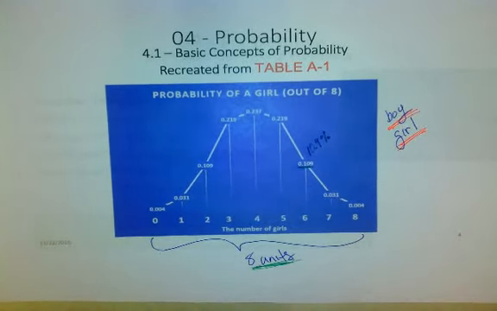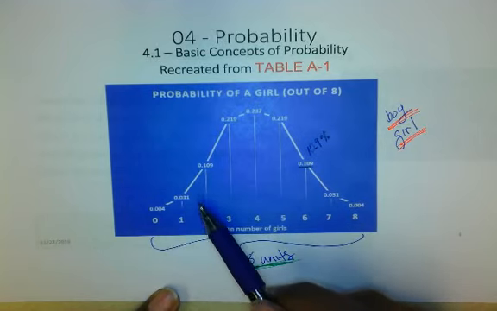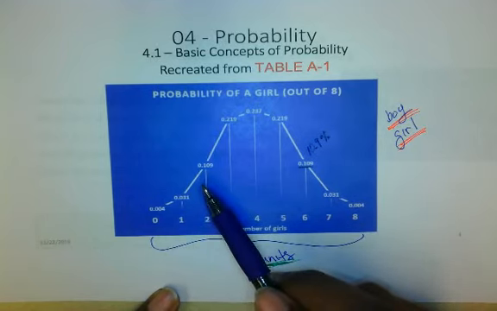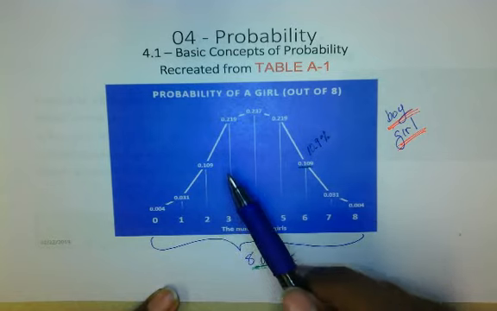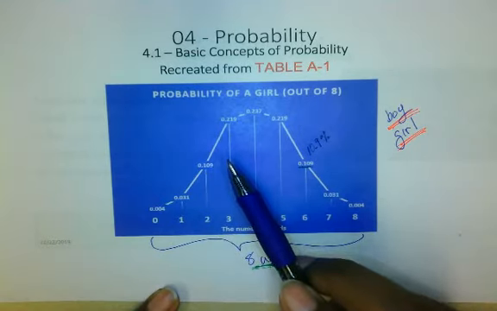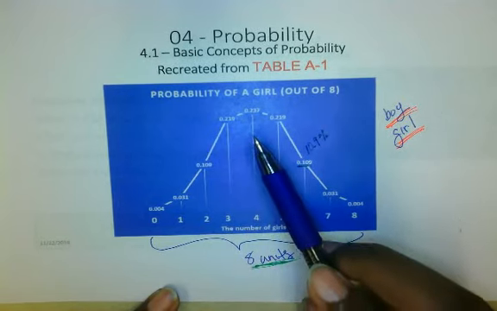I'm sorry if you can't read that, but I think you're following what I'm saying. Now, each of these values right here is showing you the probability of getting each of these outcomes. The probability of having 8 children and 0 of them being girls is 0.004. The probability of having 8 children and 2 of them being girls is 0.109. The probability of having 8 children and 3 of them being girls is 0.219.